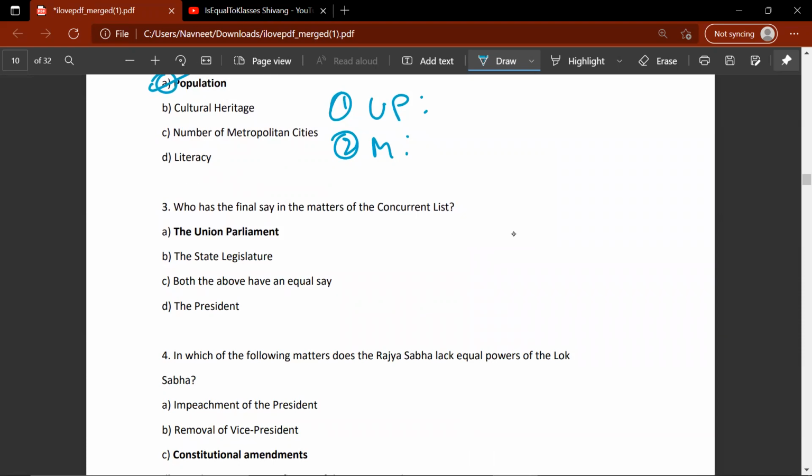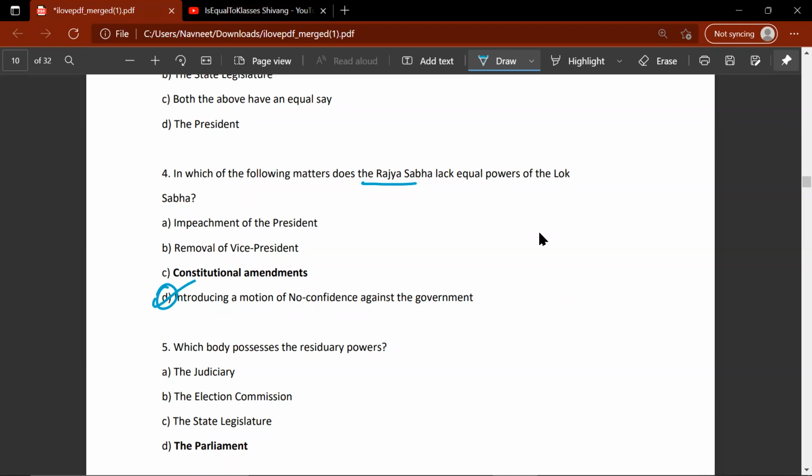Who has the final say in the matters of the concurrent list? The Union Parliament, the state legislature, both above have an equal say, the president. A, the Union Parliament. So the correct answer would be introducing a motion of no confidence against the government. So, sorry for that. No confidence can only be introduced in the Lok Sabha. It cannot be introduced in the Rajya Sabha. This is the part where Rajya Sabha lacks equal powers with the Lok Sabha. One more place where Rajya Sabha lacks equal powers with the Lok Sabha is Money Bill. Money Bill can only be passed in the Lok Sabha.